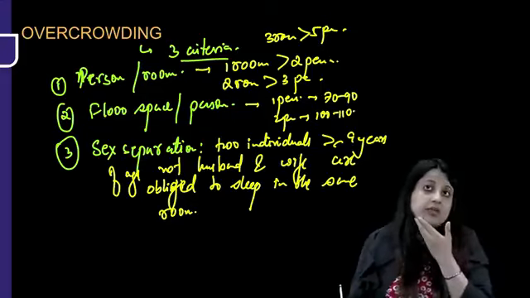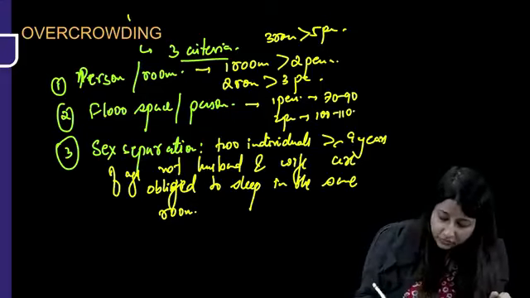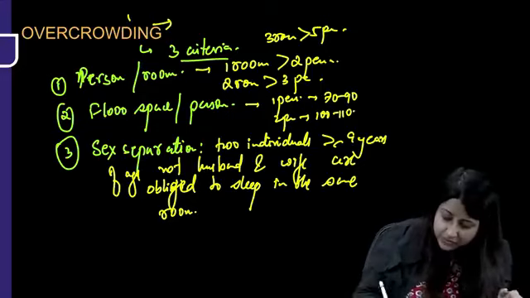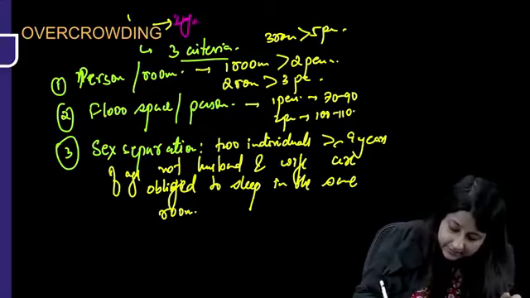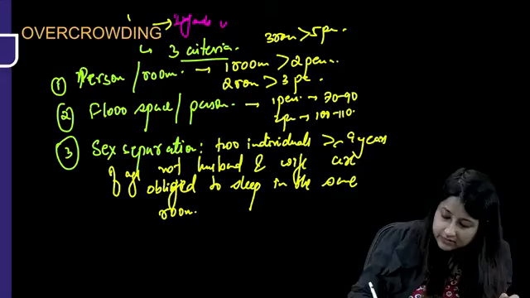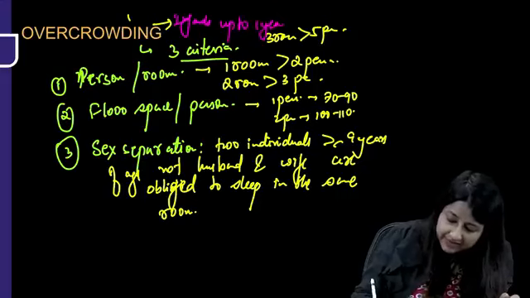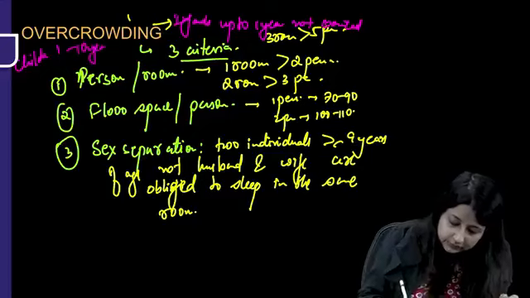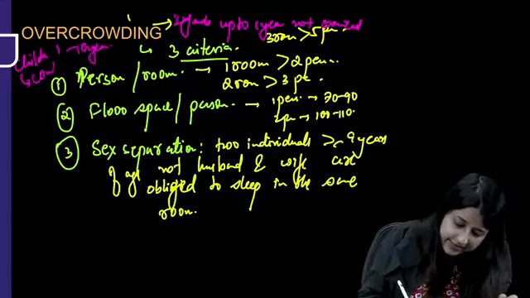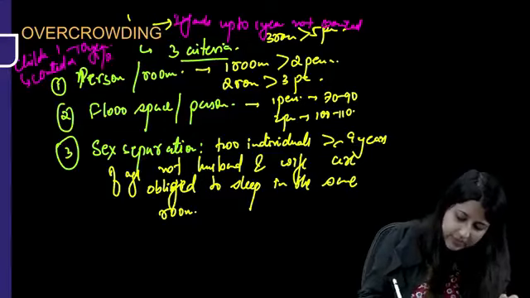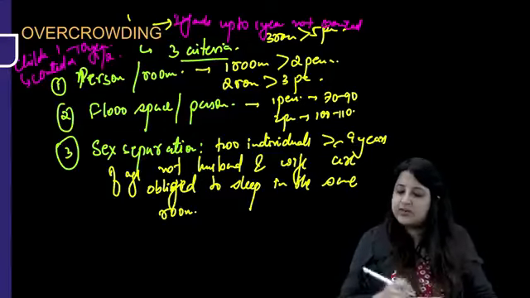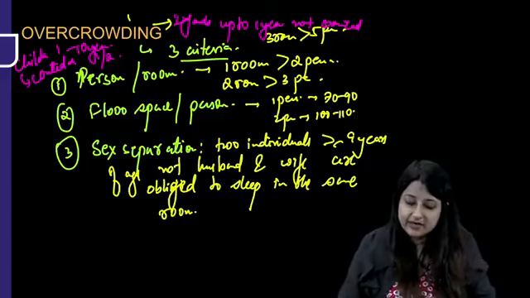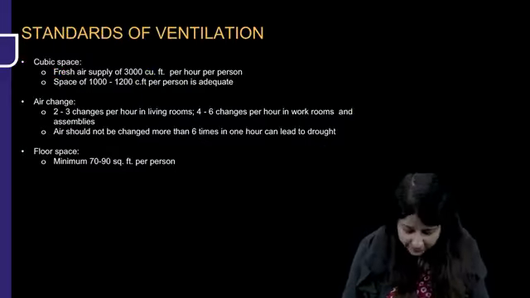Now, when you have to calculate overcrowding, whether it's present or not, please remember a very important fact. Infants up to 1 year are not counted, but children 1 to 10 years, they are counted as how? They are counted as half. Infants up to 1 year you will not count, but from 1 to 10 years they'll be counted as half. Okay, just have a look at this slide.